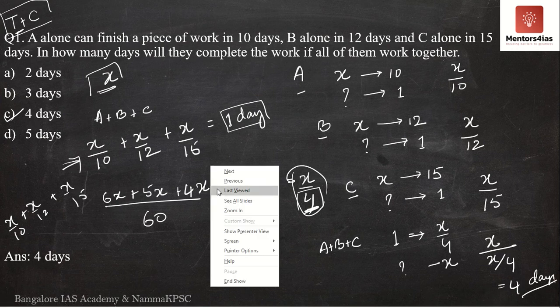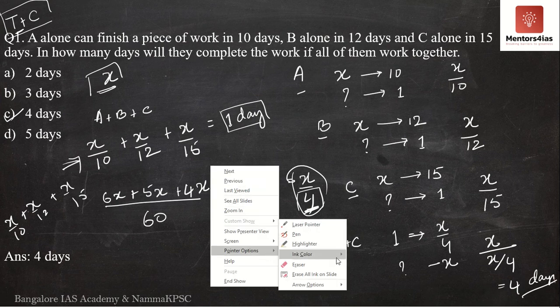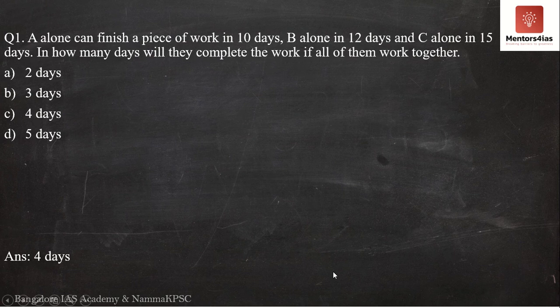I'll also do this problem by the chocolate method, so that once again everybody is comfortable with two methods. I would suggest you do it by proportionality and fractions, but if you're really not comfortable, you may opt for the chocolate method as well. So this is your chocolate method.